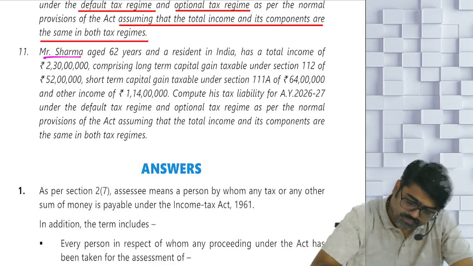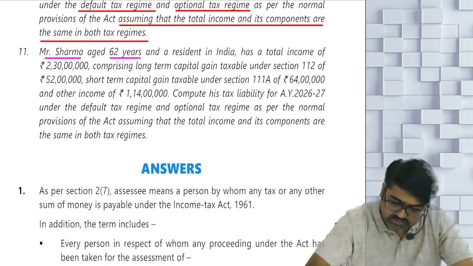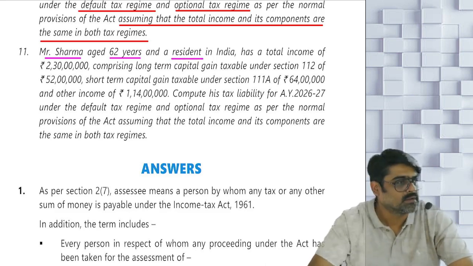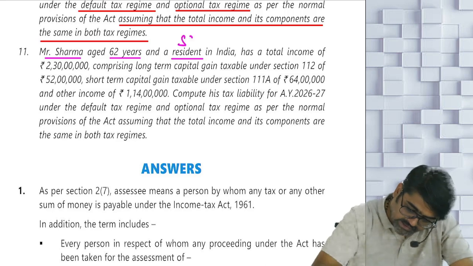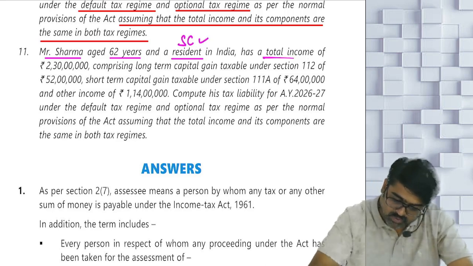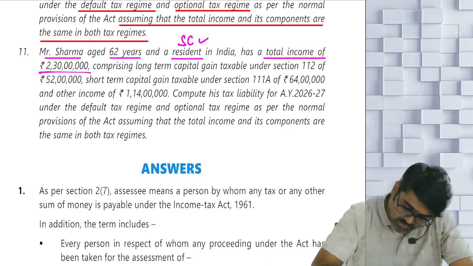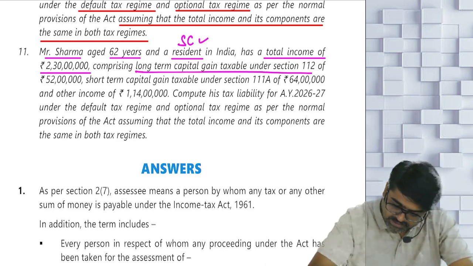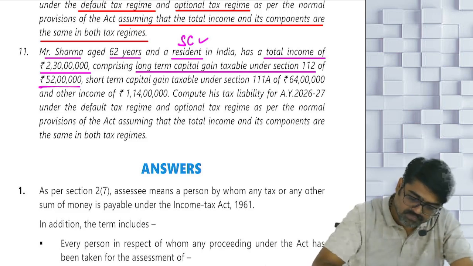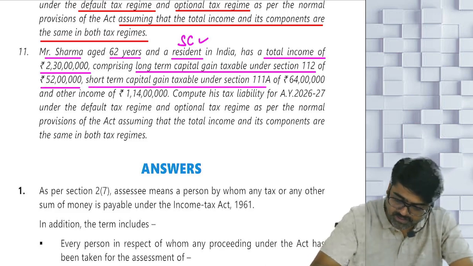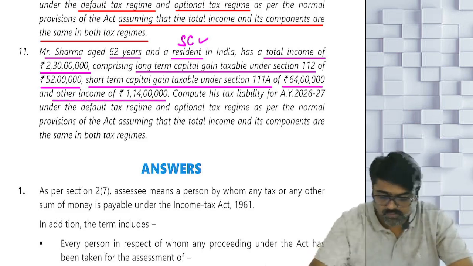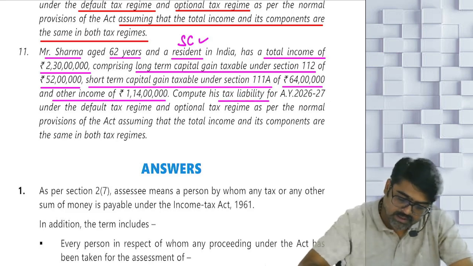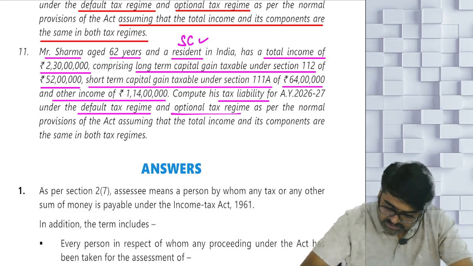Mr. Sharma, age is 62 years, and he is a resident individual whose age is 60 years or more, a senior citizen. Yes or no? And how much total income is he having? 2 crore 30 lakhs, comprising of long-term capital gain under section 112 amounting to 52 lakhs, short-term capital gain 111A amounting to rupees 64 lakhs, and other incomes of 1 crore 14 lakhs. Compute the tax liability under the default tax regime and the optional tax regime.